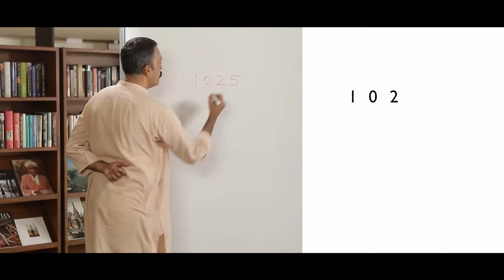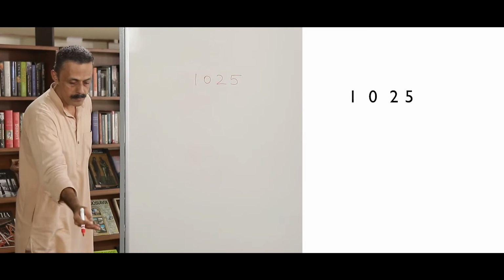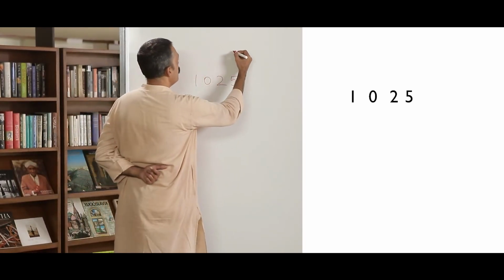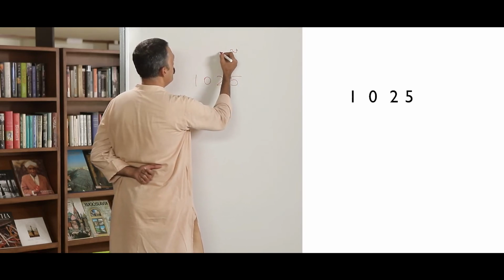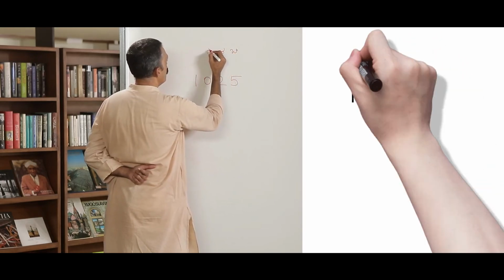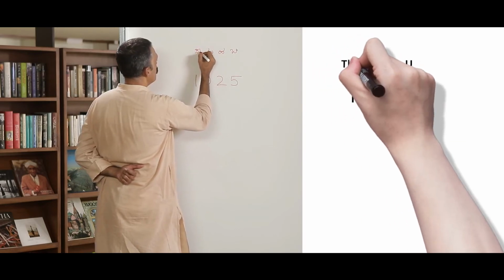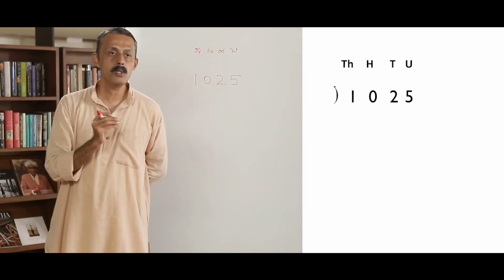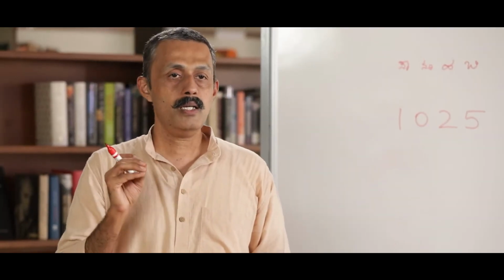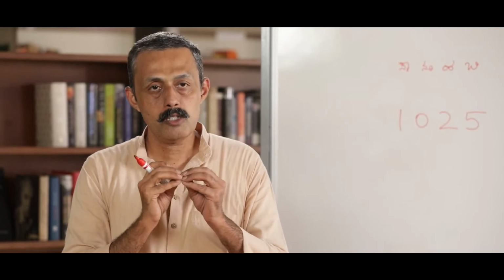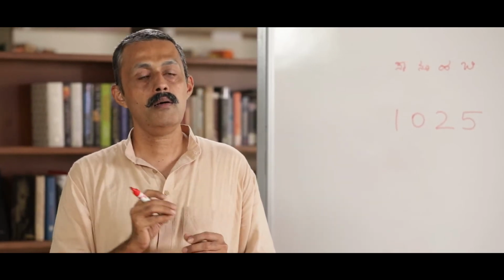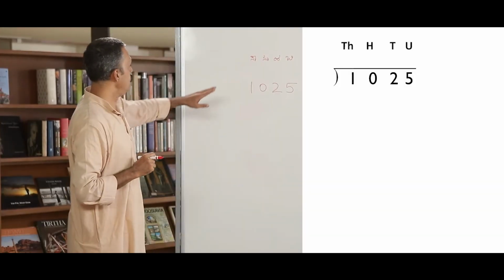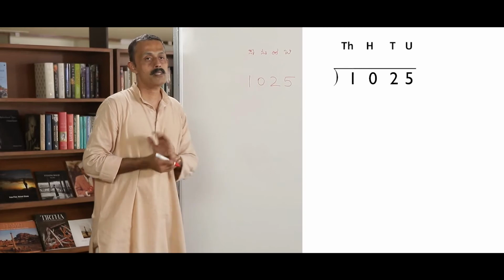1025. Here, we do not have any hundreds. We do not have a 100 down here. Let us write the place values: units, tens, hundreds, thousand. When we looked at the process of division, we understood an important rule or a framework. Division has to be done according to the place value. That is the reason why we write the place value every time we do division.